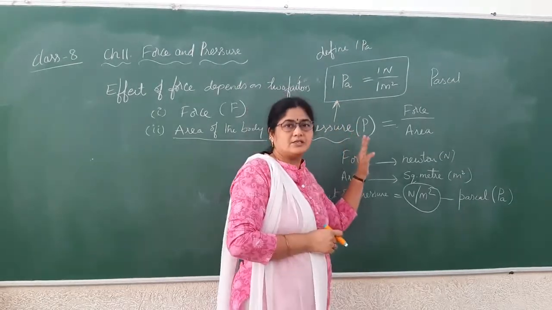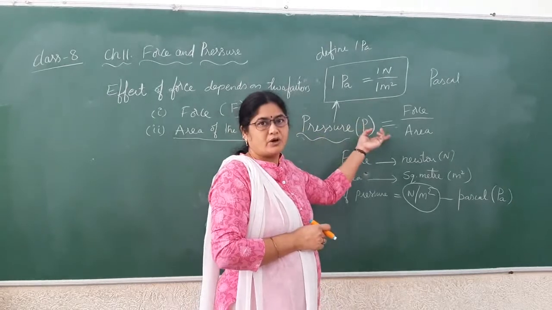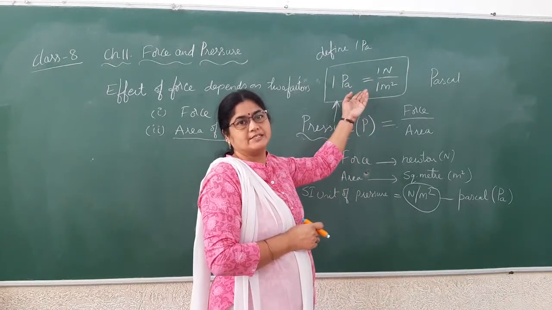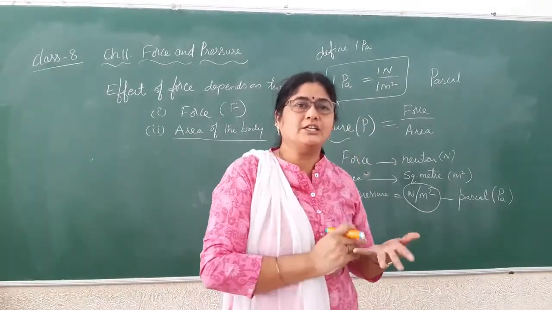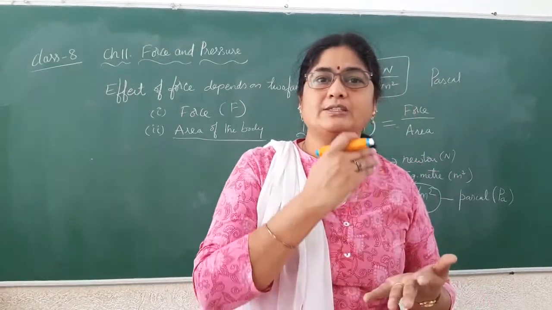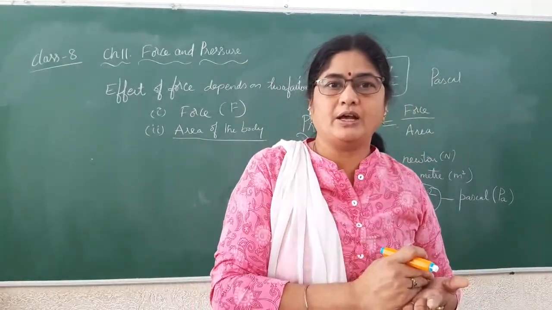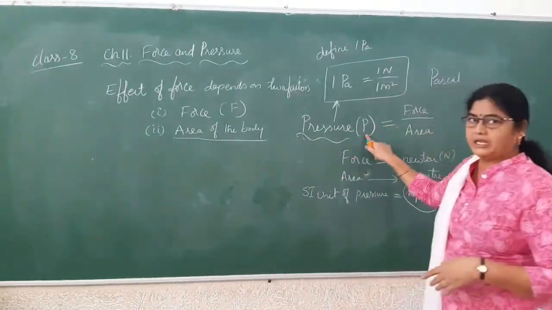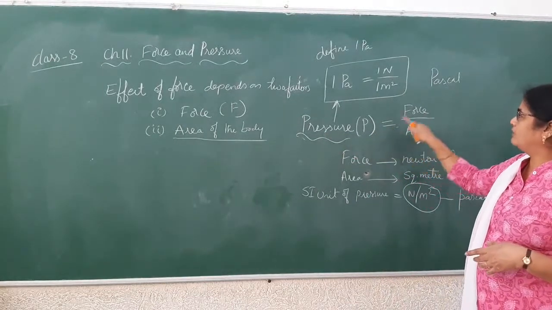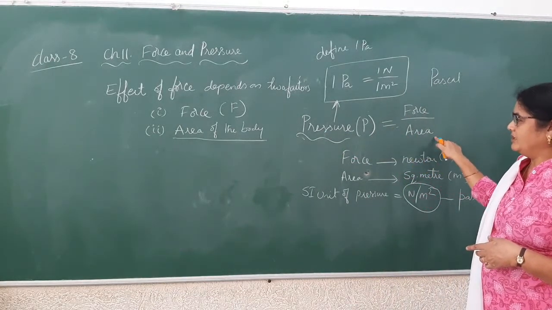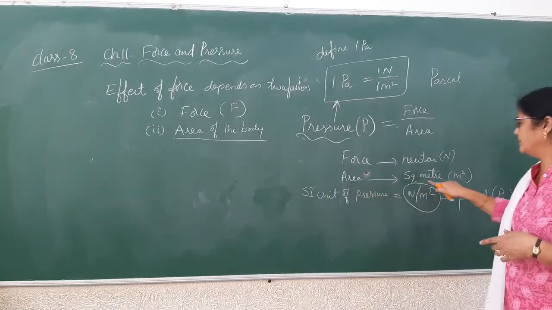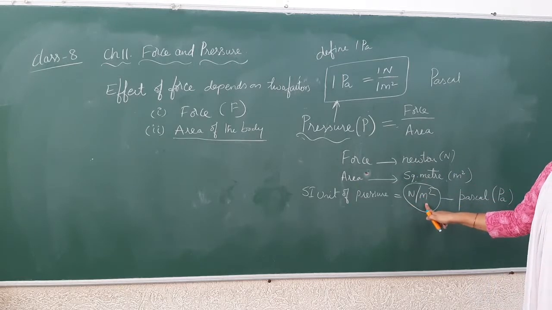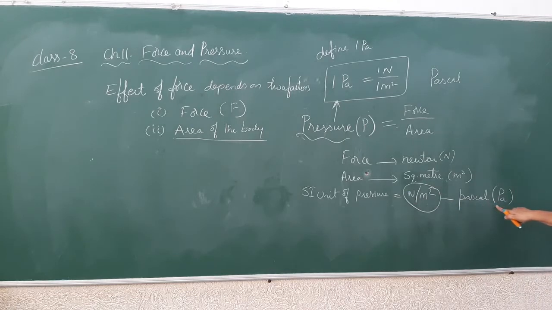Clear? So today we discussed pressure, its formula and its SI unit, and also we took the definition of the SI unit. Repeating, pressure is the effect of force seen when it is acting per unit area. Pressure is denoted with the letter P, and the formula is pressure equals force by area. Since force is measured in Newton and area in square meters, pressure is measured with the unit Newton per meter square, also known as Pascal.